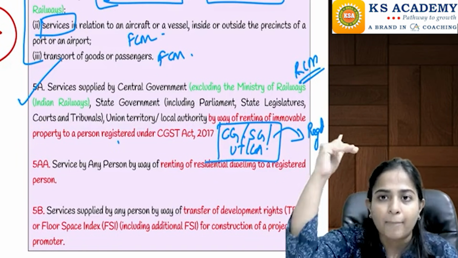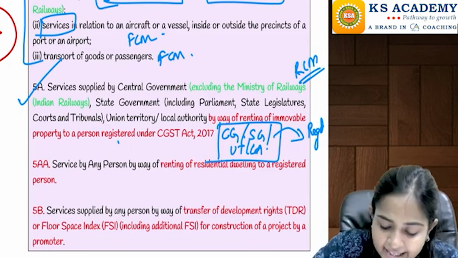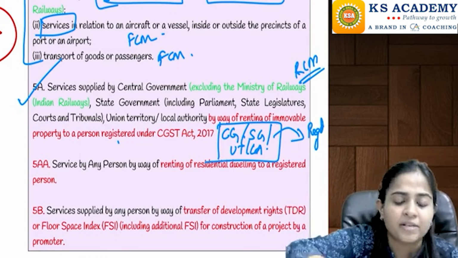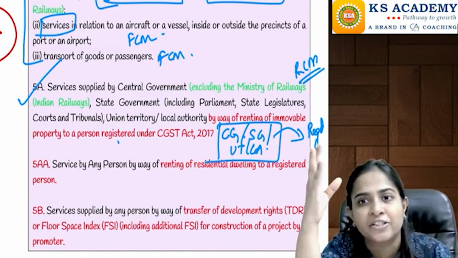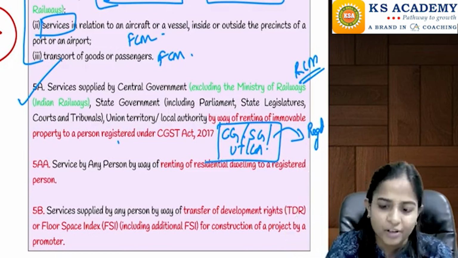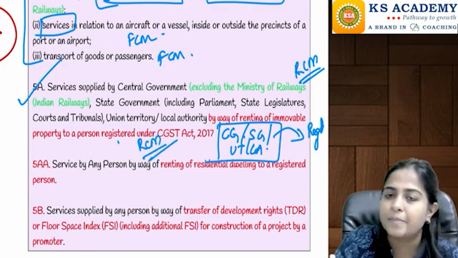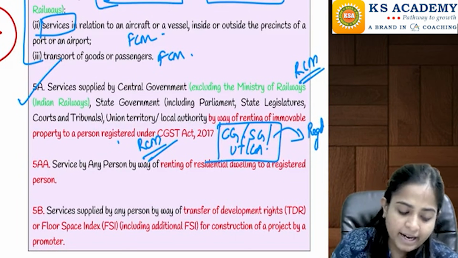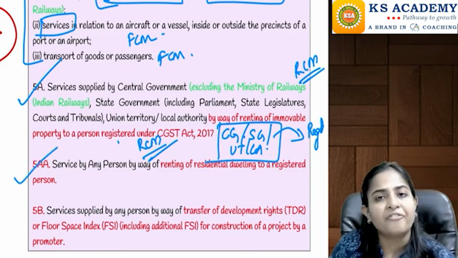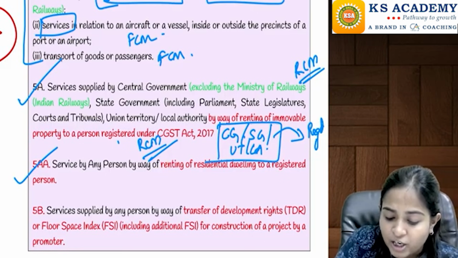From the above point they had removed it and now they are considering it separately, and they are telling that for renting of immovable property services provided by government to any registered person, let's push the responsibility on that registered person and the government will not be responsible for the same, and hence in this case reverse charge mechanism is going to be applicable, right? Then next point, para number 5AA, which says that renting of residential dwelling only.